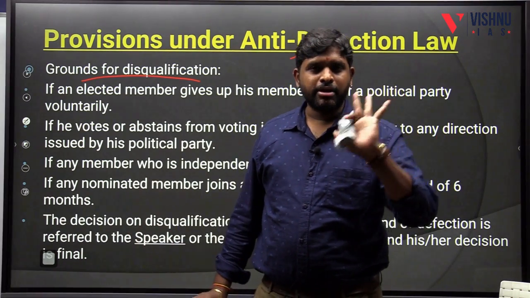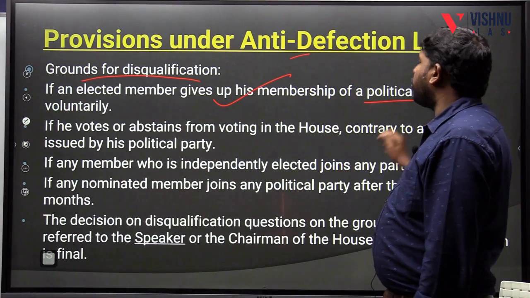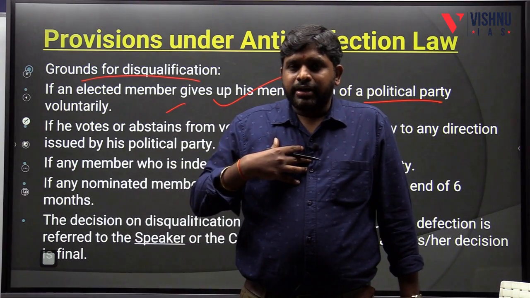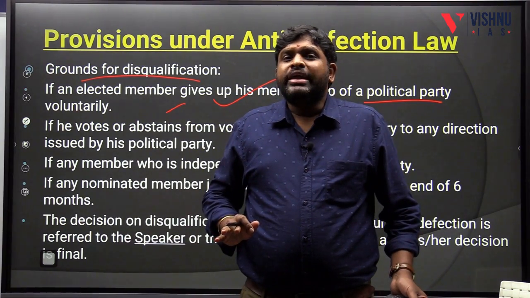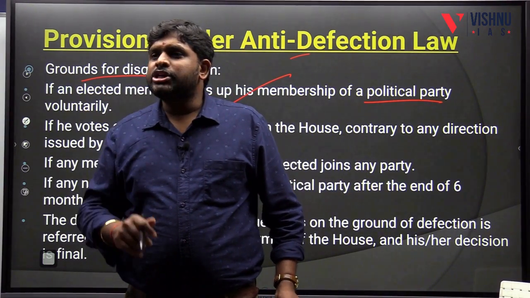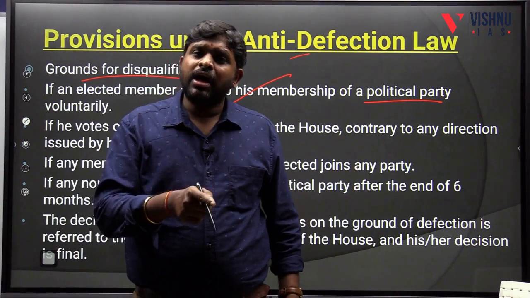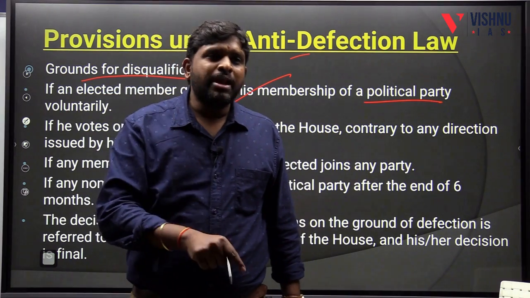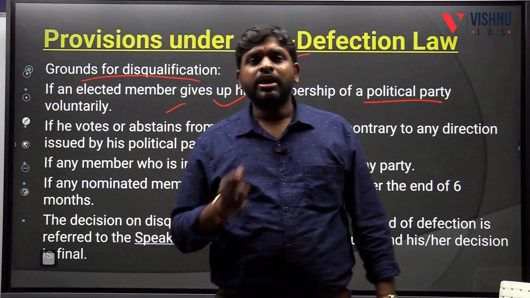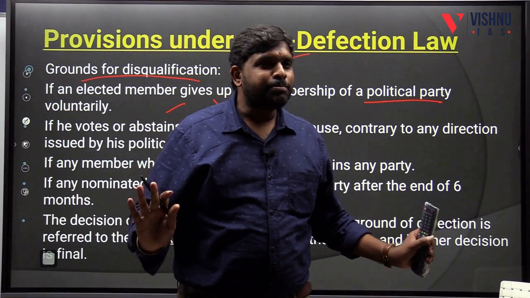To the point. Number 1: if an elected member gives up his membership of a political party voluntarily, I won from one political party, but I am giving up my political party and jumping into another political party voluntarily, then disqualification will appear. Why? Because if you want to come out of the political party, please come out of the MP or MLA post also, or resign completely and again contest the elections. But winning on one political party and choosing another political party after winning is nothing but cheating the public.